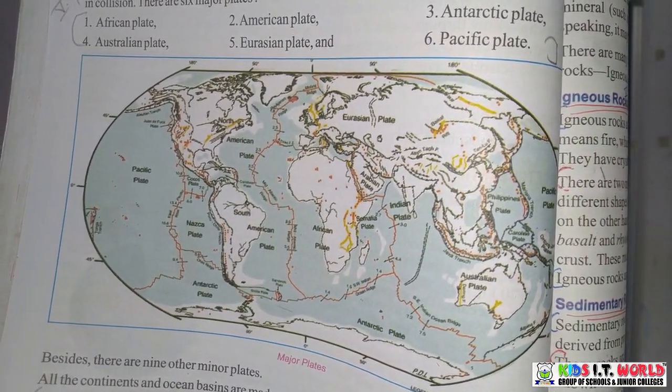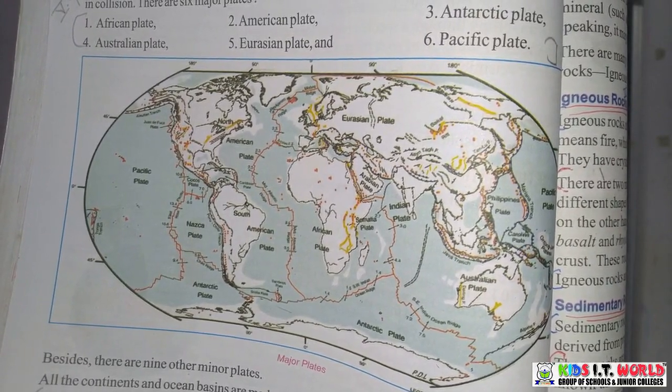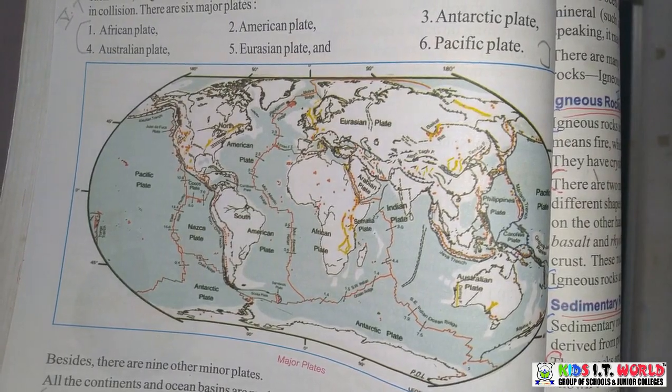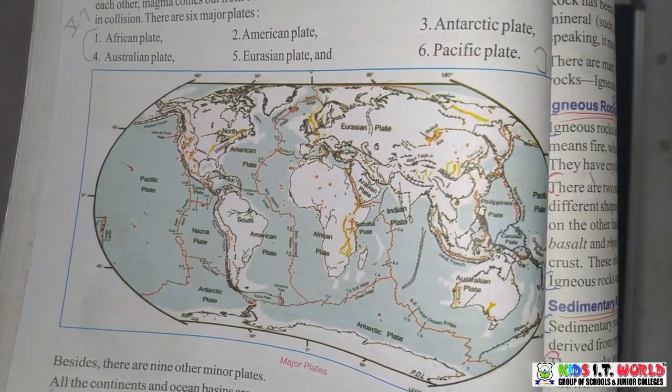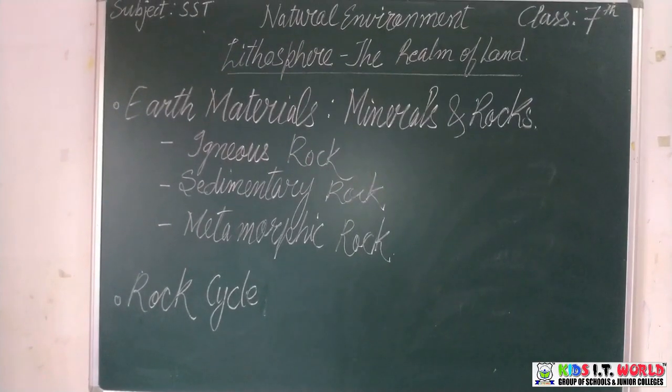Then the American, then the Antarctic to the bottom, and the whole of Australia has become the Australian plate. Besides these major 6 plates, there are 9 other minor plates also. All the continents and ocean basins are made up of these plates. So there is land and then there is ocean on it.